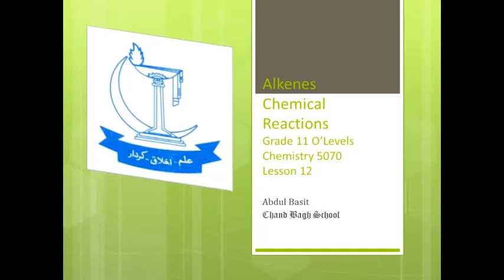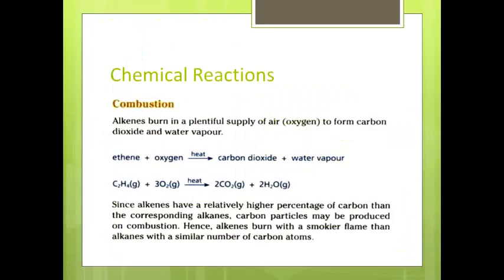Dear students, today we will discuss alkenes, their chemical reactions. This is our lesson number 12. Chemical reactions of alkenes. First reaction is combustion. As you know that combustion is a process of burning a substance in the presence of oxygen. Alkenes burn in a plentiful supply of air, means oxygen, to form carbon dioxide and water vapors.